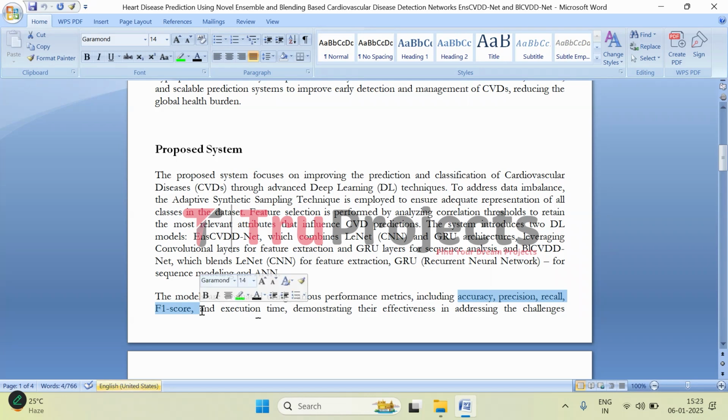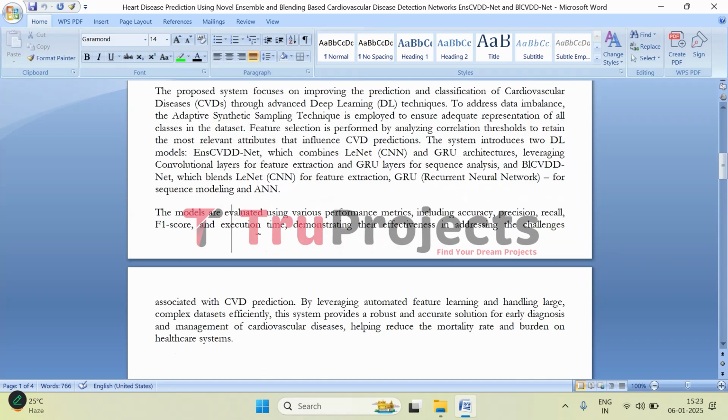And here, the real strength of the system lies in its ability to automatically learn the right features from the data without needing a lot of manual work. It can handle large, complex data sets with ease, which is key when dealing with something as intricate as heart disease prediction.